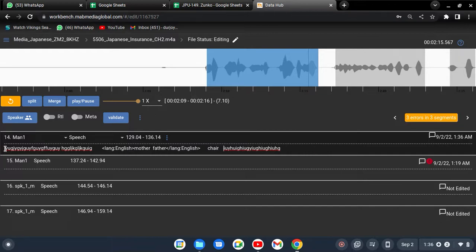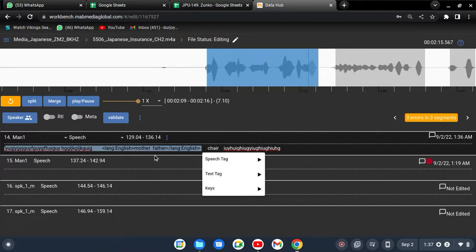So whenever the machine comes, it will understand: this one is Japanese. After that there is an English tag, mother father. The machine will understand that because mother father is inside the English tag, there is a meaning of mother father in your country, and it is an English tag.